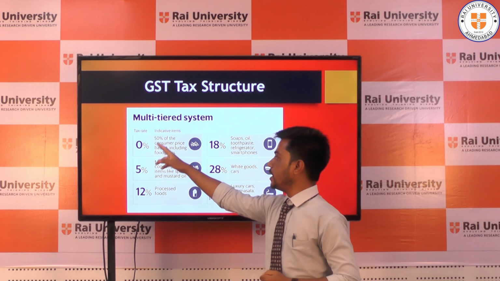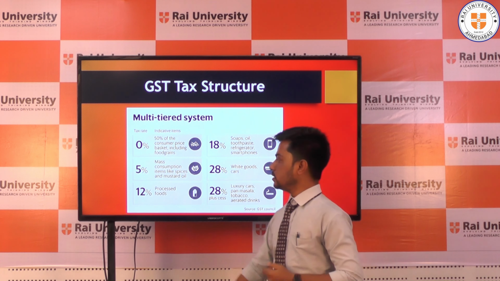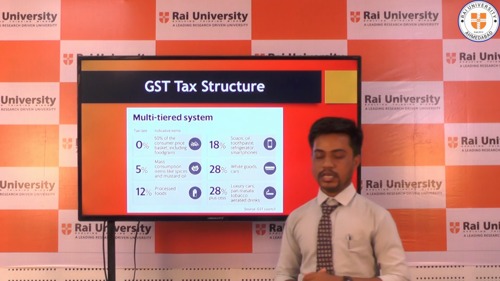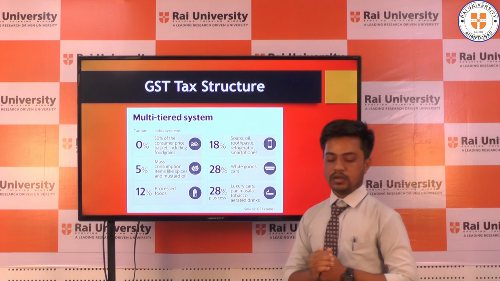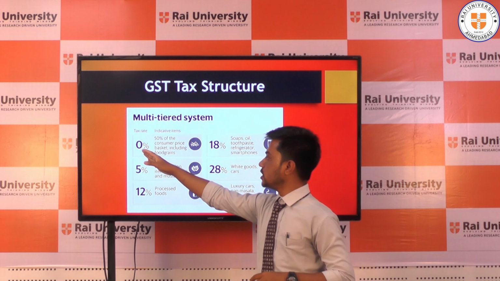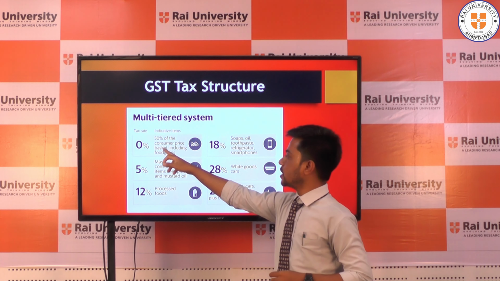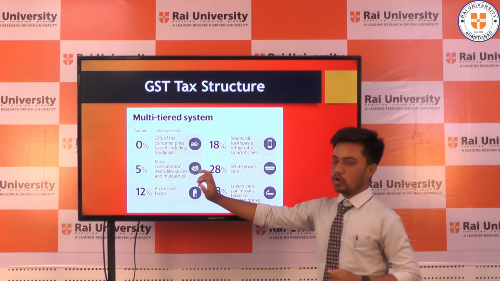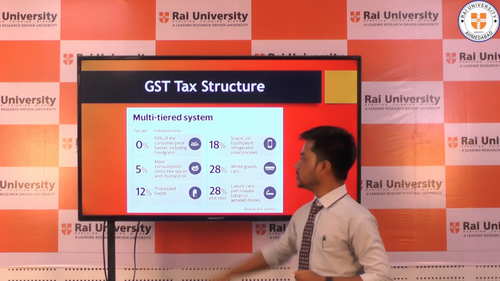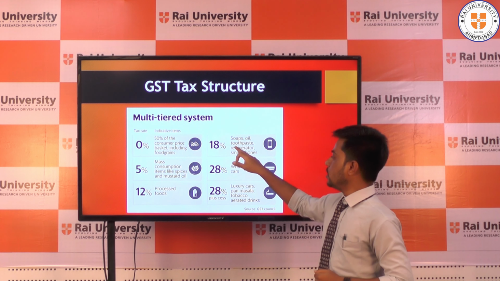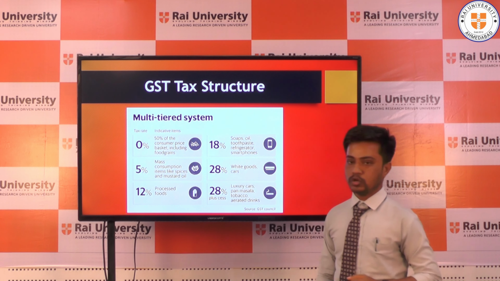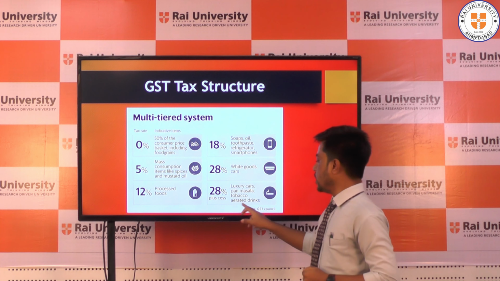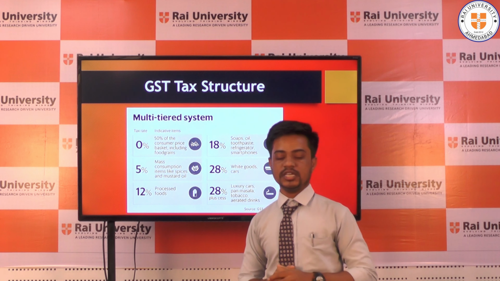First of all, tax rates and indicative items: 0%, 5%, 12%, 18%, 28% and 28% plus cess. What is cess? An additional levy charged on top, that is called cess. So 0% is indicative of 50% of the consumer price basket, including food grain. 5% covers mass consumption items like spices and mustard oil, and 12% includes processed foods. 18% includes soaps, oil, toothpaste, hair oil, smartphones also. 28% covers white goods and cars. 28% plus cess covers luxury cars, pan masala, tobacco, aerated drinks also in the GST tax structure.